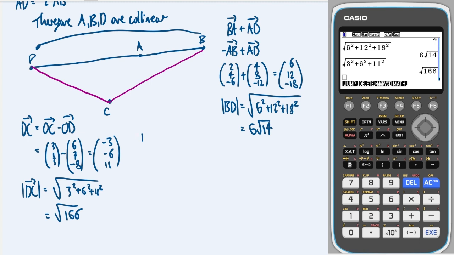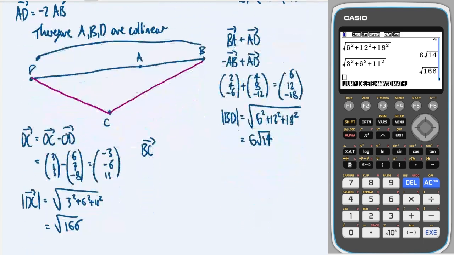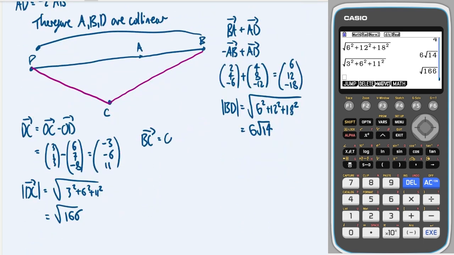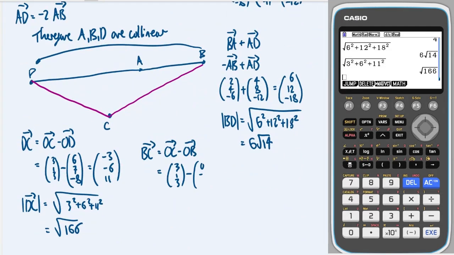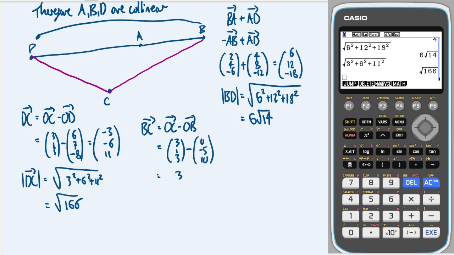And then finally, BC. Do we have that one already? No, we don't. Ugh. It's OC minus OB. So that's (3, 1, 3) minus (0, 5, 10). So this gives me (3, -6, -7).